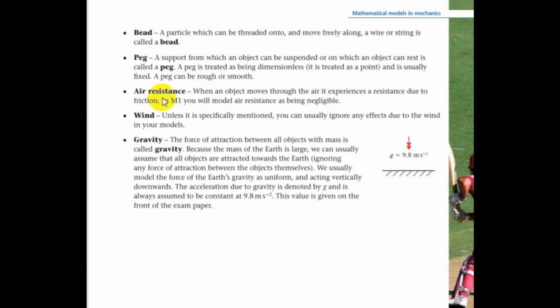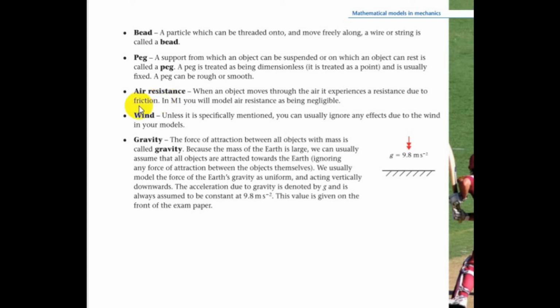The next term is air resistance. We all know what air resistance is. Air resistance is the resistive force experienced due to the presence of air, in the opposite direction of the motion. But in Mechanics 1, we always ignore the value of air resistance by considering it to be negligible. And why do we do this? Because the air resistance's value is too small and it won't even change your mathematical calculations. So we just simply ignore it.